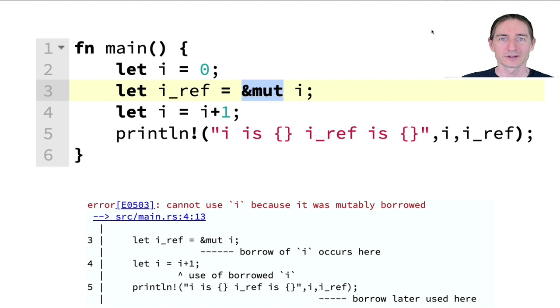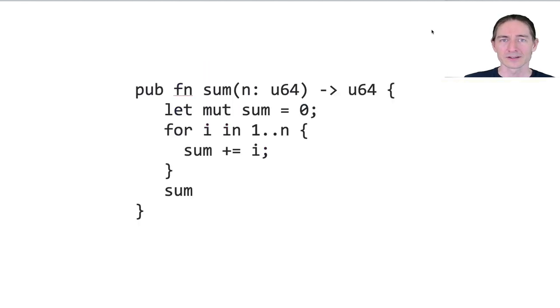I wanted to show you a couple other little things. Here's a simple function that computes the sum between 1 and the passed in parameter n.